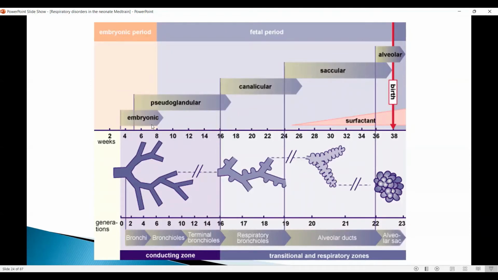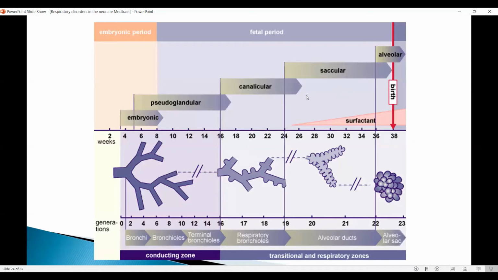So we have the embryonic stage in the first 8 weeks when the lung budding happens, the pseudoglandular stage when mainly the division of the airways in the upper bronchi and the lower airways happens. So we have the bronchioles and the terminal bronchioles up to 16 weeks. The canalicular stage, smaller respiratory bronchioles start forming, and it's a stage from 16 to 24 weeks. Surfactant production starts at this stage, though it doesn't get released.